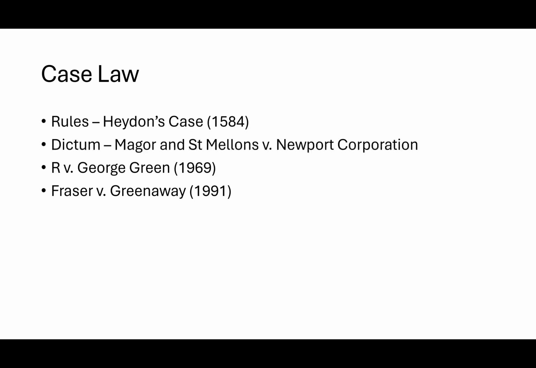R versus George Green 1969 was the marijuana case, right? It's a case about the Dangerous Drugs Act and whether or not you're supposed to use a pistillate of the plant cannabis sativa, or a different form, right? So that was really looking at that act, the International Convention of Dangerous Drugs, as well as its intersection with the Dangerous Drugs Act.